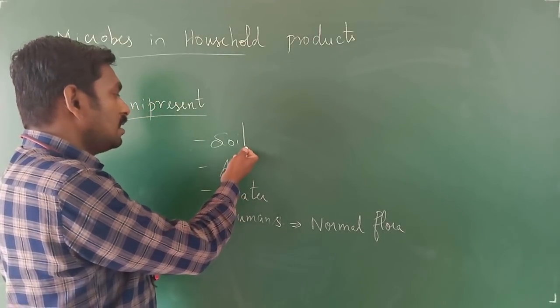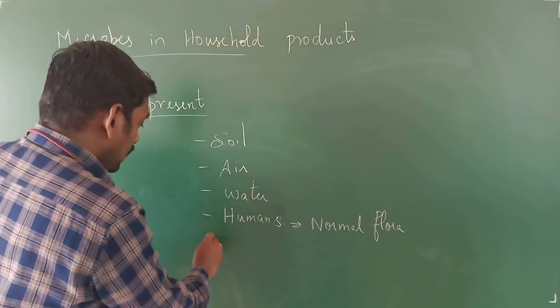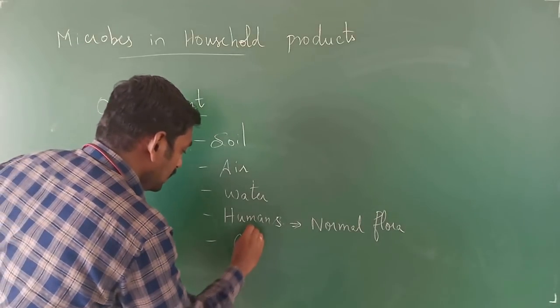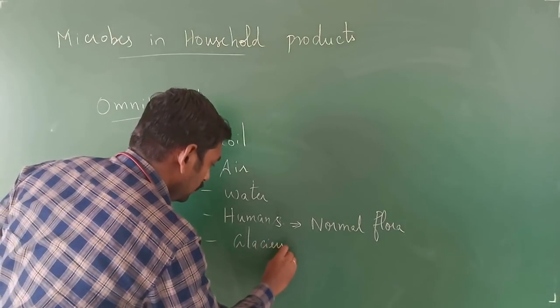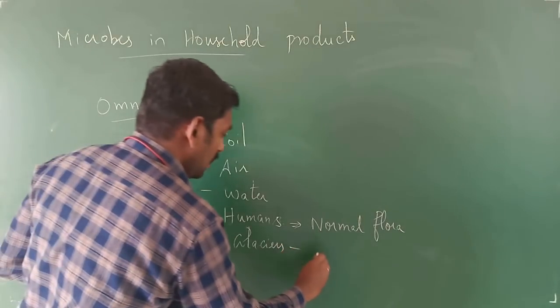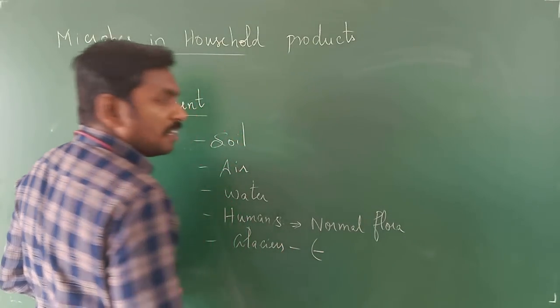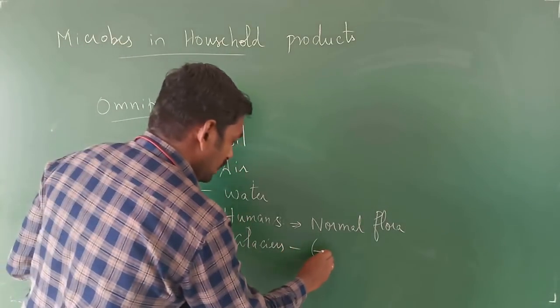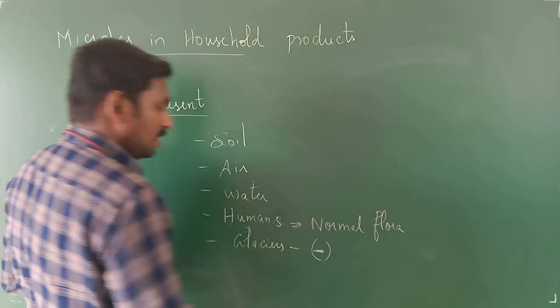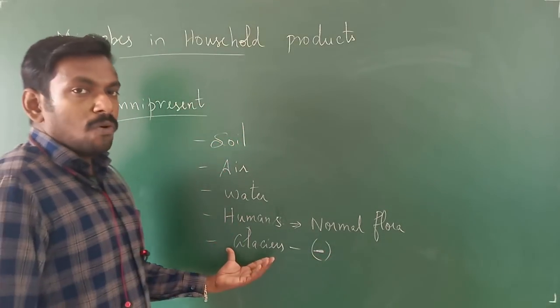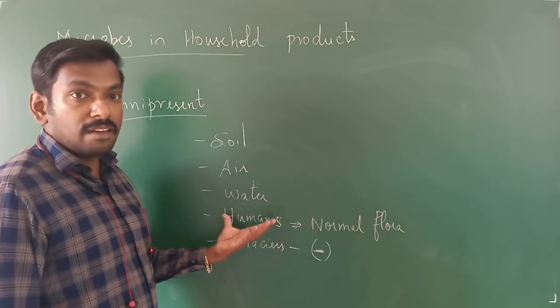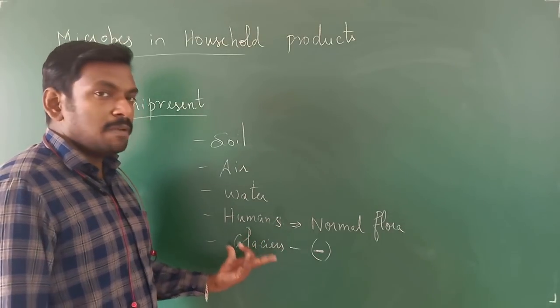So they can be seen in soil and water. And where else can they be seen? They can be seen in glaciers. Glaciers means the temperature is very frozen, in the minus. In cold deserts and in hot deserts also you can see the microorganisms.